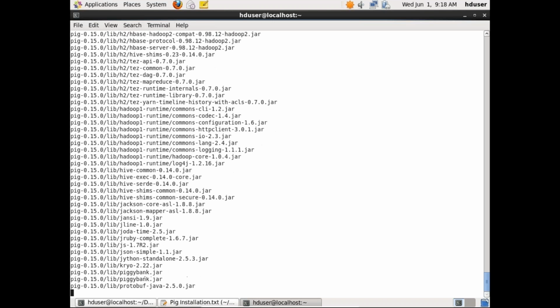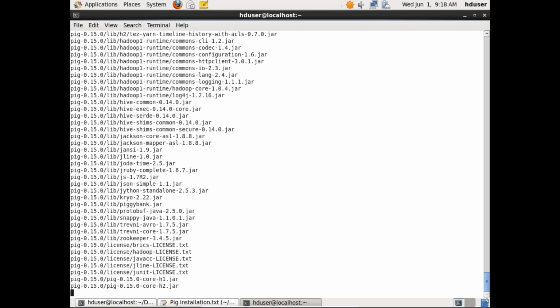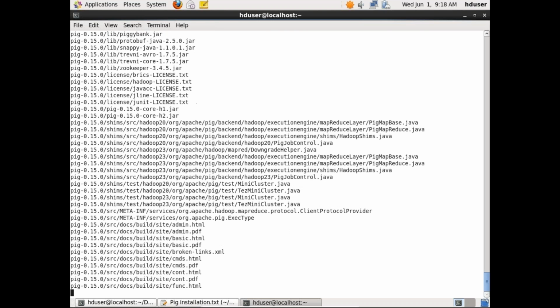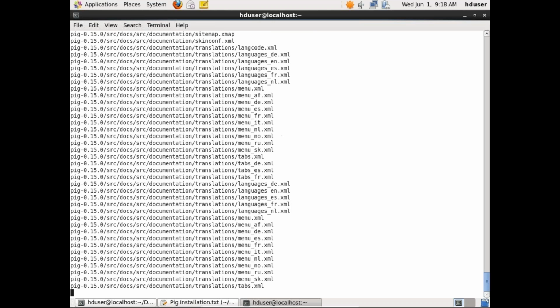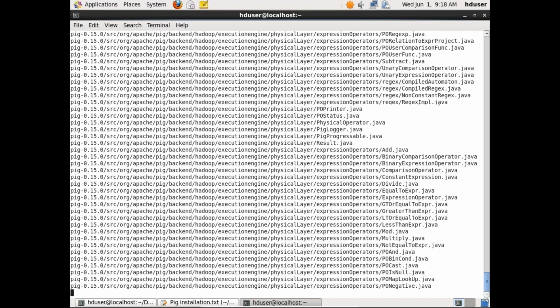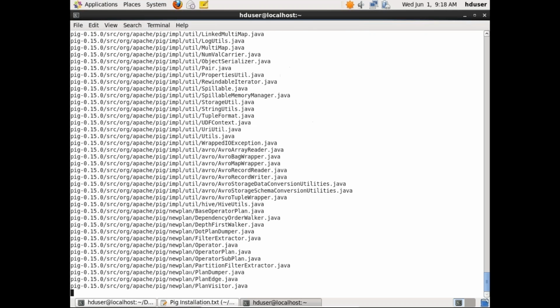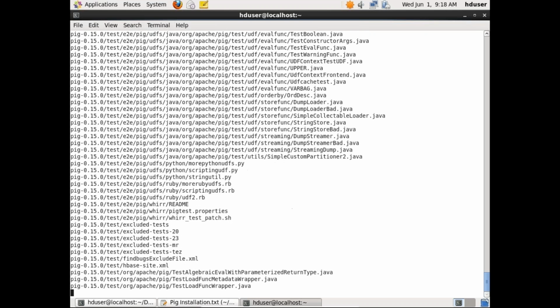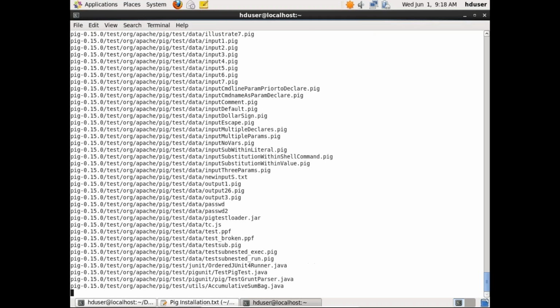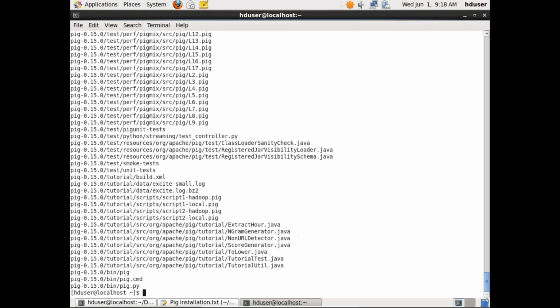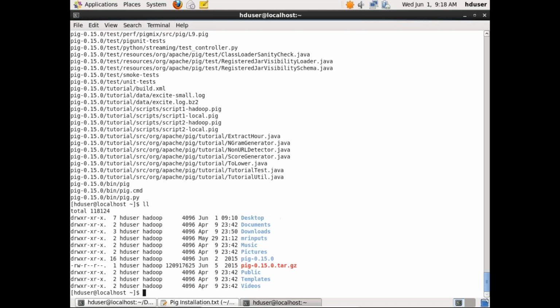Still it's extracting. Okay, it's done. If you give ll here, you can see one folder has been extracted, pig 0.15.0. Instead of typing this name every time, we can create an alias, a small name.